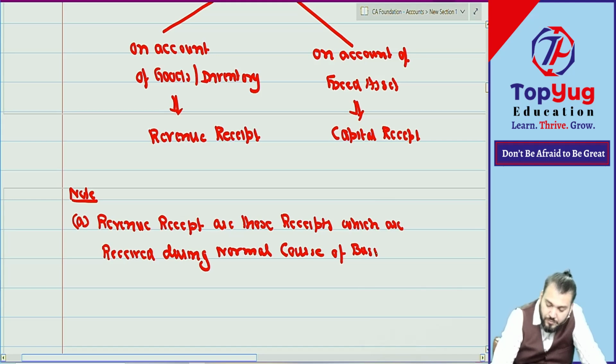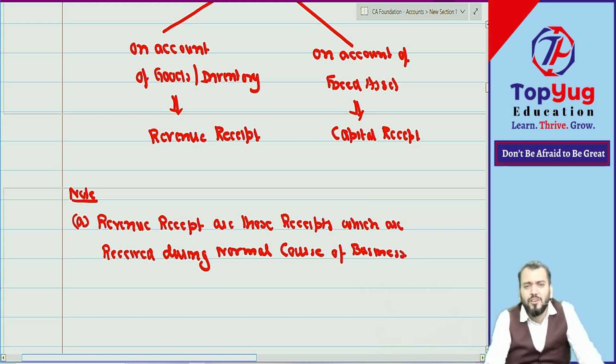During normal course of business means while doing business you are receiving that amount. So that is revenue received.